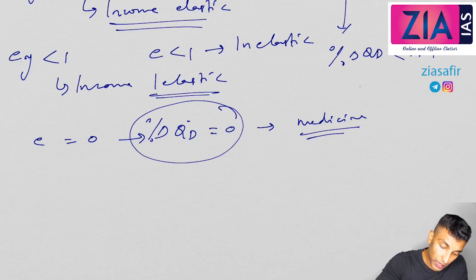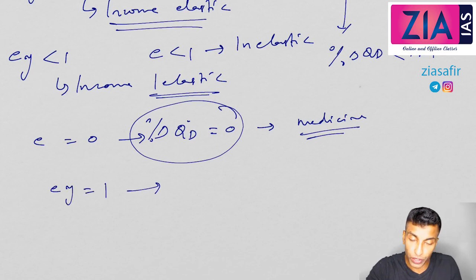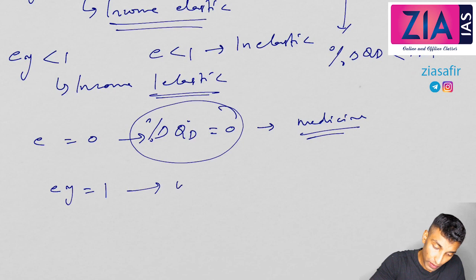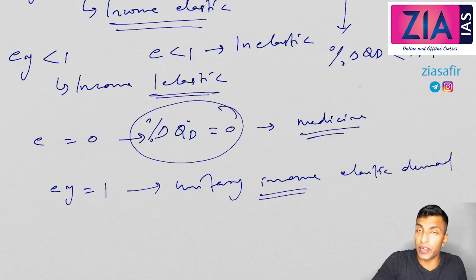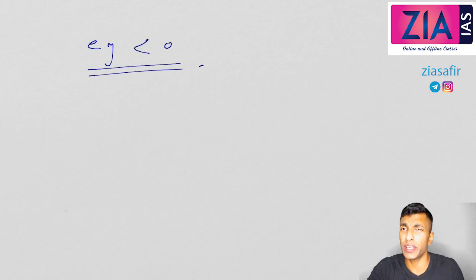Now what is the next possibility? EY equal to 1. So EY equal to 1 means it is unitary income elastic demand. So what you are actually doing is you are only adding the word income here. Otherwise the concepts are almost the same. Now here one new concept: fifth one, EY less than 0. What do you think this is?